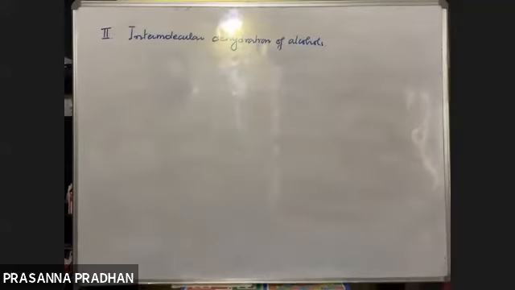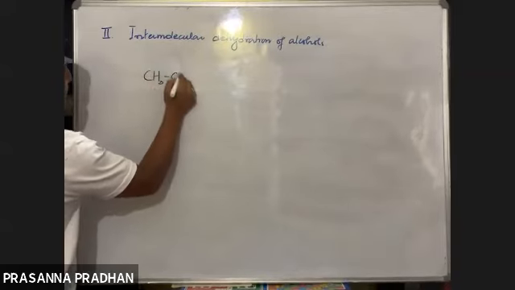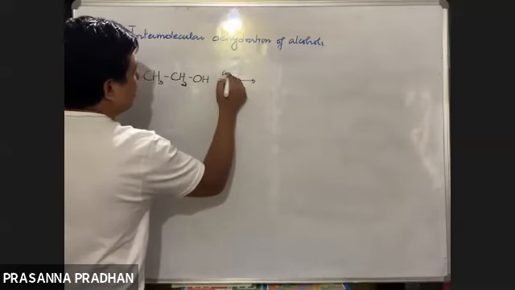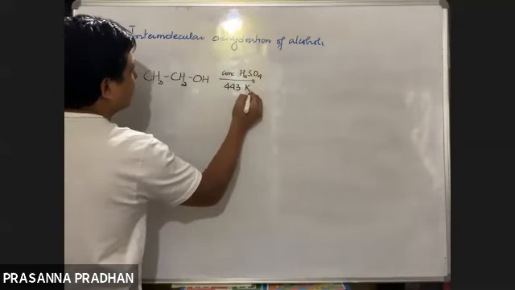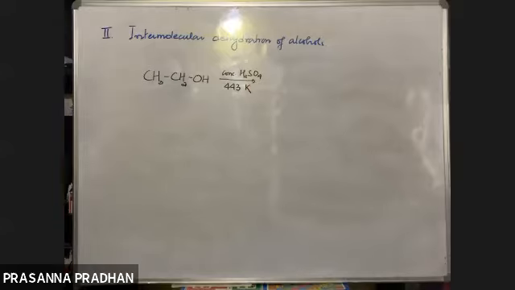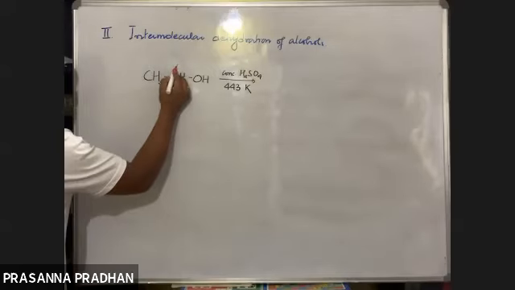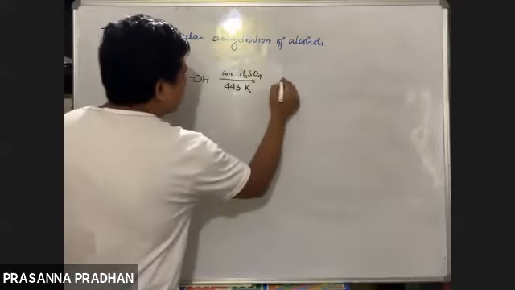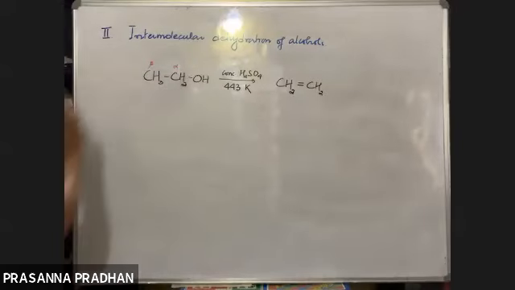So what we studied in the alcohol chapter is that when alcohols are treated with conc H2SO4 at a temperature of around 443 Kelvin, they undergo a dehydration reaction. How does dehydration occur? We did the Saytzeff rule and predicted alkenes. OH leaves from the alpha carbon, H leaves from the beta carbon, and a double bond, CH2=CH2, forms between alpha and beta. So here dehydration is happening within the same molecule.